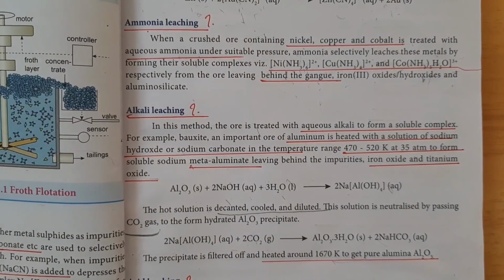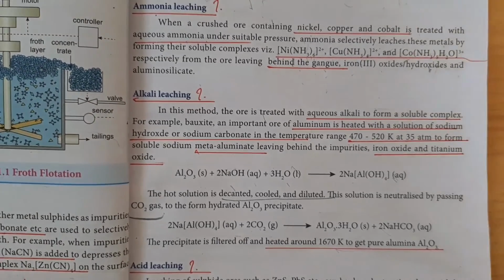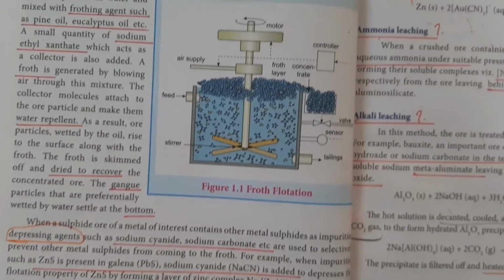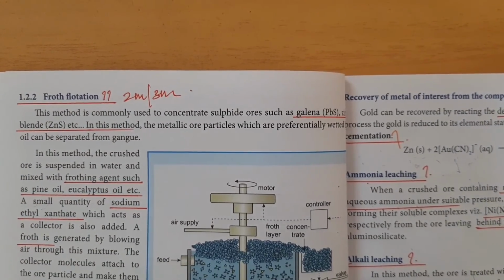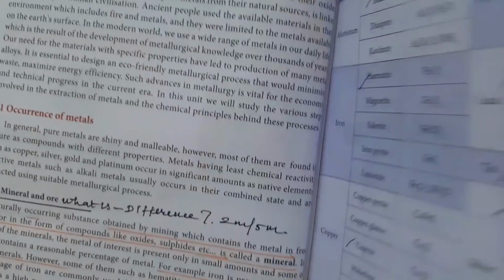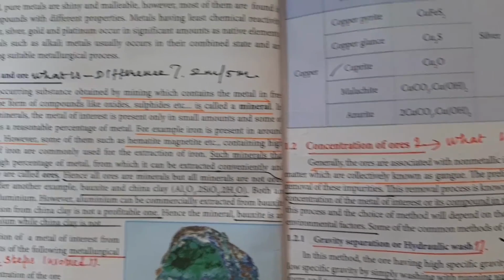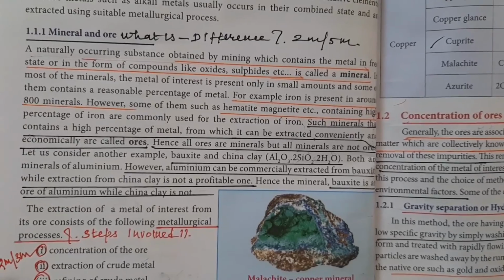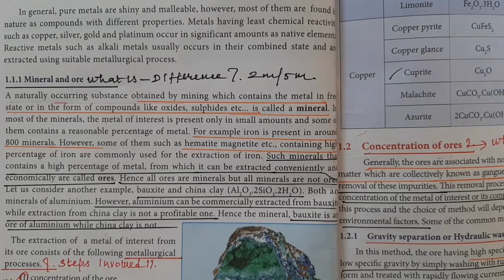So the different types of leaching process are alkali leaching, acid leaching, ammonia leaching and cyanide leaching. What is the principle used in the leaching process? What is the froth flotation process, or what is the concentration method used for sulfide ore? And what is concentration, what is gangue, and what is the gravity separation process or hydraulic washing? What is the difference between mineral and ore? What are the steps involved in the metallurgical process? And what is the magnetic separation process? So, the different methods of concentration and the difference between mineral and ore.